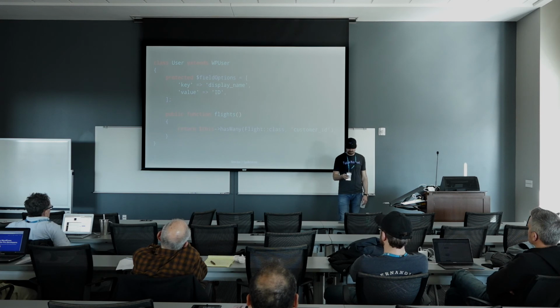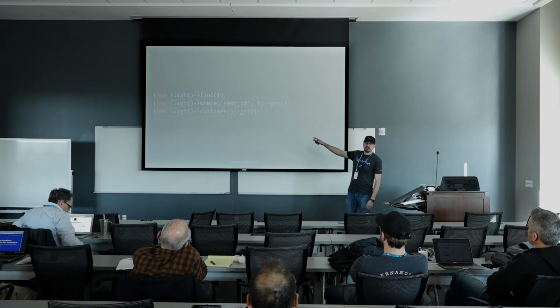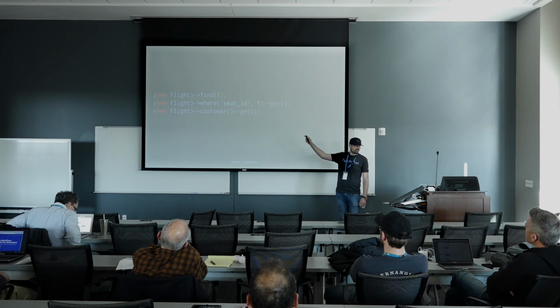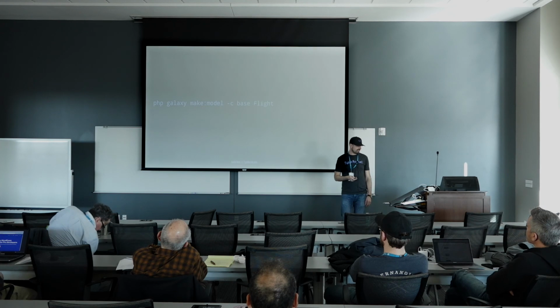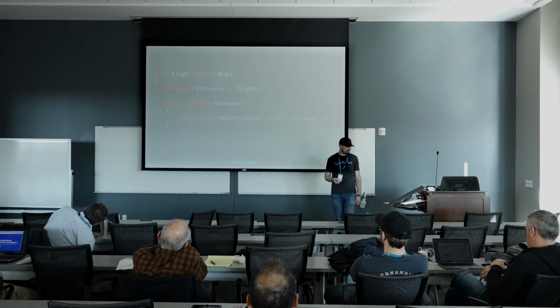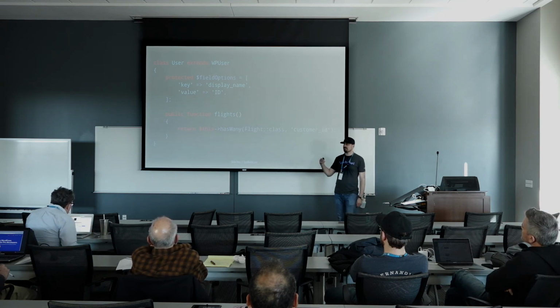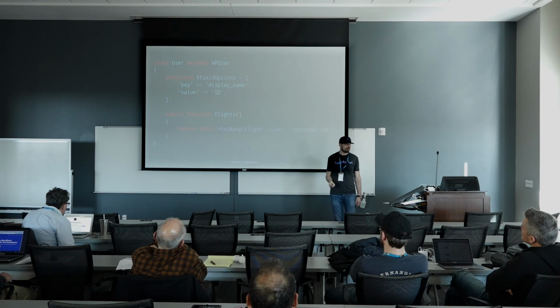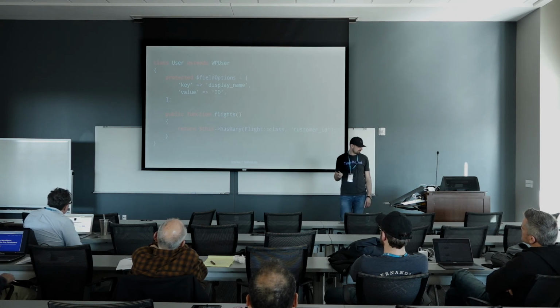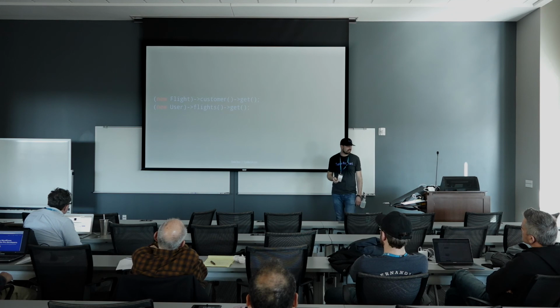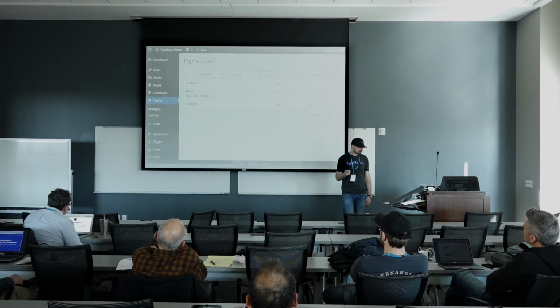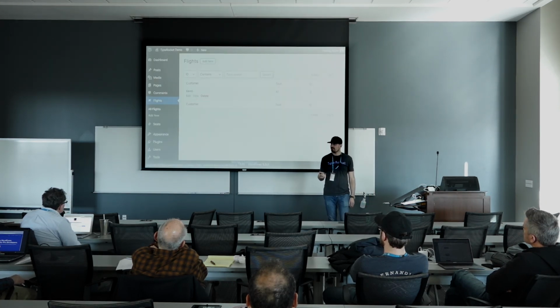So that's how we're able to accomplish this customer bit at the very bottom. Flight, we do the customer, then we get that customer. So it makes accessing that quite easy. And then we have the user here. We'll get into this later. The user has these flights, so we want to be able to do the inverse of that. So there we would be able to do flight, get the customer, or user, get the flights. So we can access that information rather rapidly. So that is models.